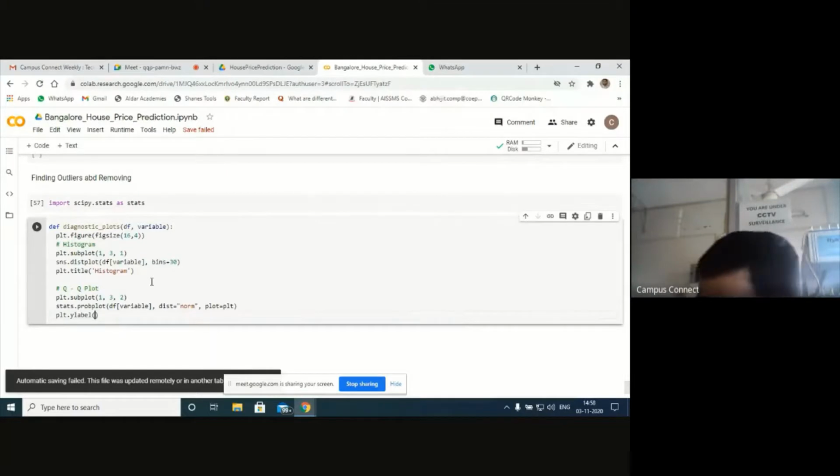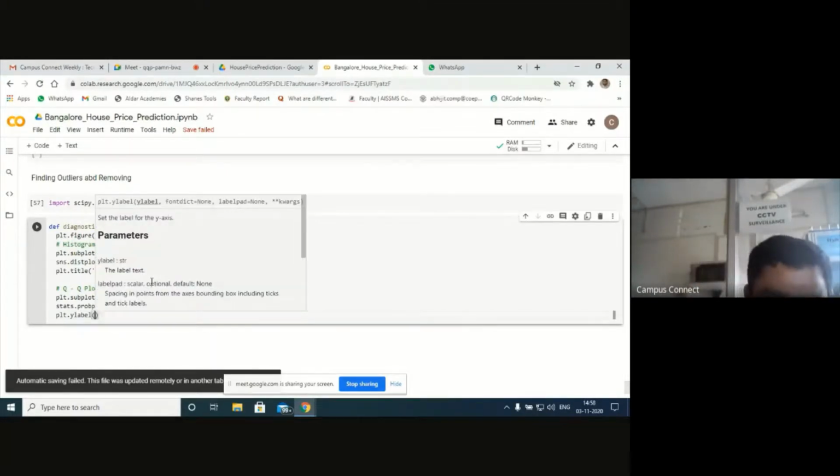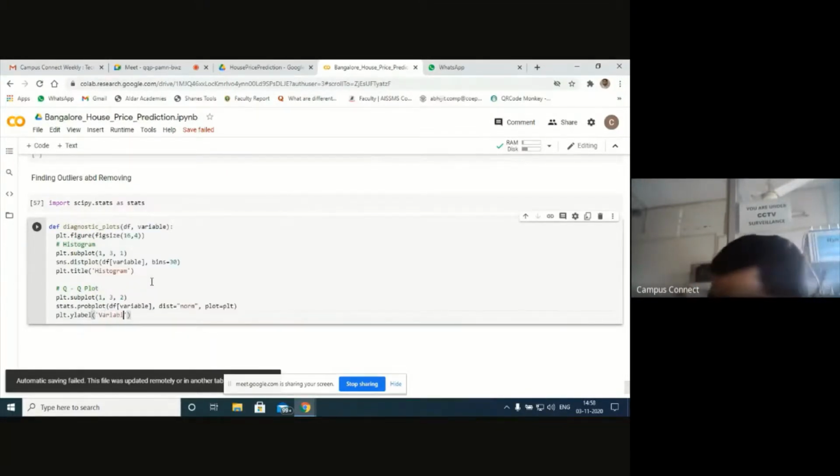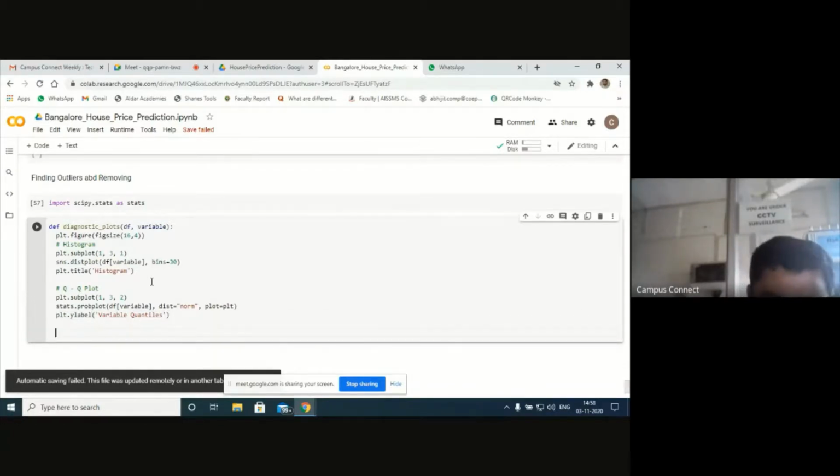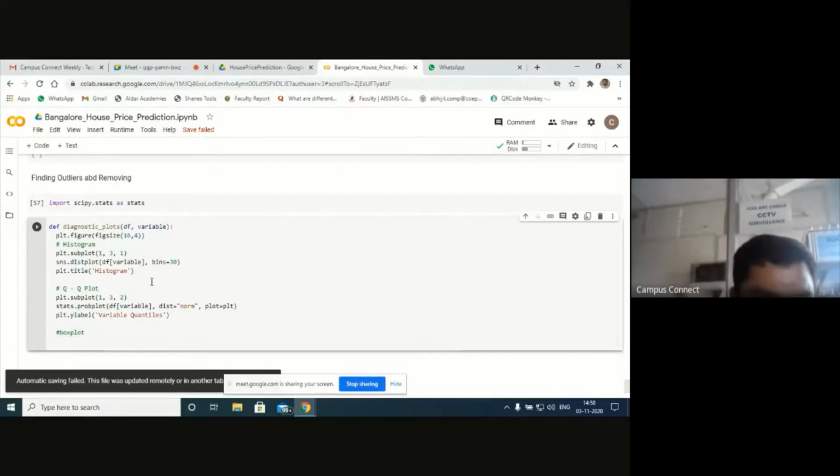Let's try to name this visualization variable quantiles. Next, in the same way, I need one more plot here. That plot is called box plot. Let's try to design the box plot now. To design box plot, let's have plt, box plot. No, sns box plot I want.